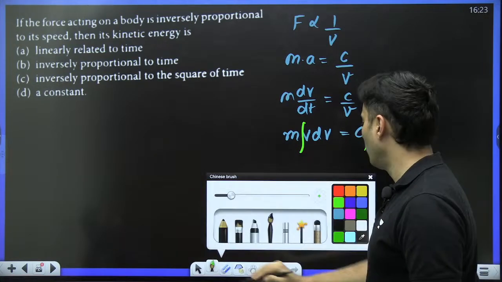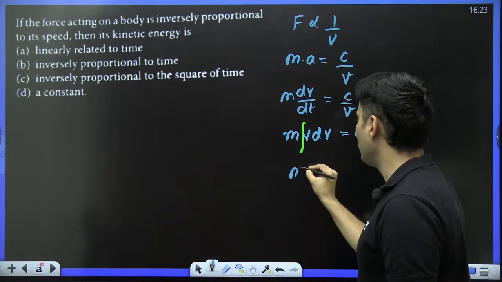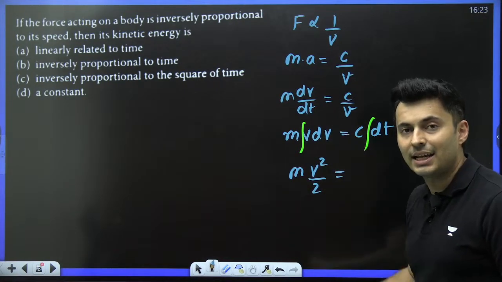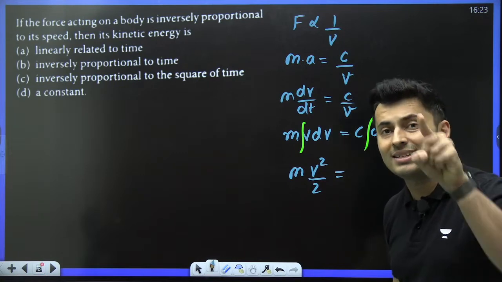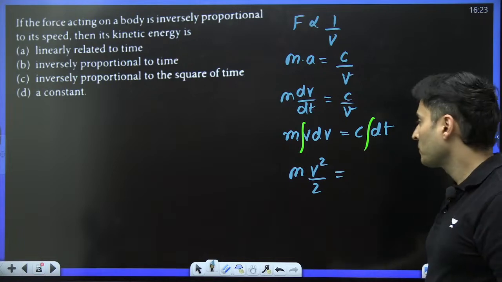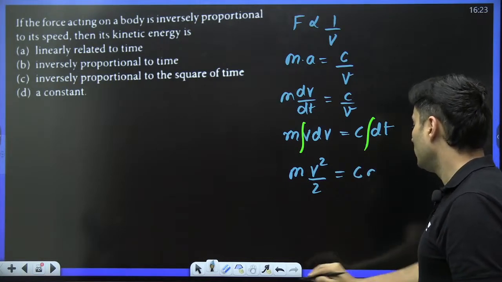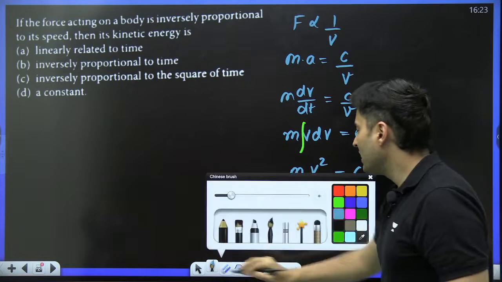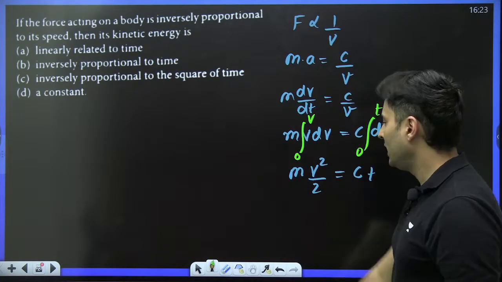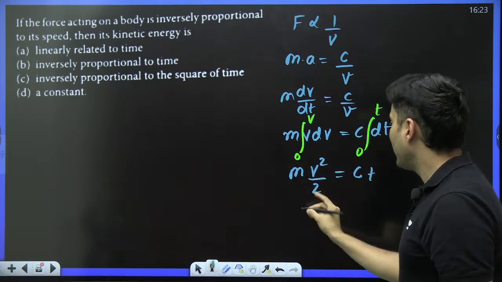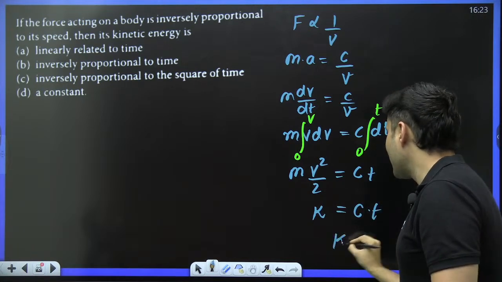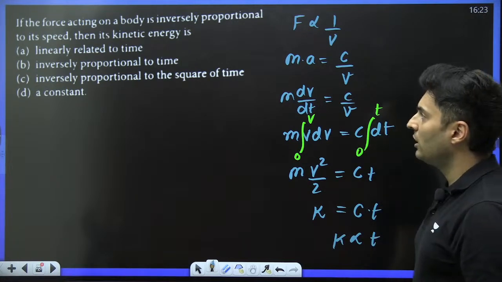The moment you integrate both sides with limits, you will see this will be nothing but mv square by 2 is equal to, correct? v's integration is v square by 2. x raised to 1's integration is x raised to 1 plus 1 by 1 plus 1, means x raised to 2 by 2. This will be nothing but c into t. Essentially I am integrating this from 0 to v, this is 0 to t, right? So what do I get? This is nothing but kinetic energy. Kinetic energy is c times t. That means kinetic energy is directly proportional to time.